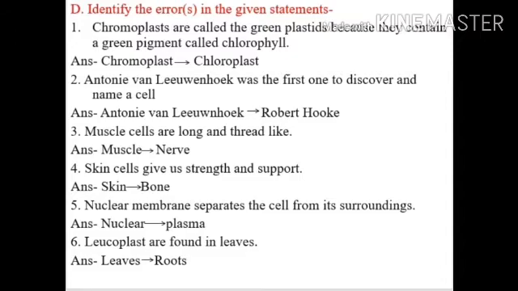Number 5, nuclear membrane separates the cell from its surroundings. It is not nuclear membrane, it will be plasma membrane. Number 6, leucoplasts are found in leaves. It is not found in leaves, it is found in roots.